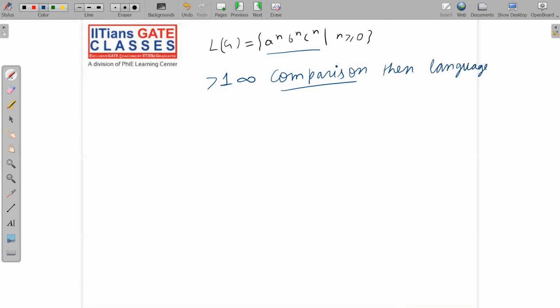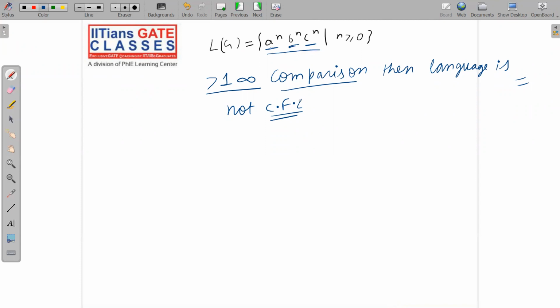Then the language is not CFL. Please note it down carefully. If we have more than one infinite comparison, the language is not CFL. Here we have more than one comparison. A's and B's are one comparison, then B's and C's should also be equal. So you may think, sir, we can write grammar for this. I am telling you with guarantee that you cannot write a context-free grammar for this language.